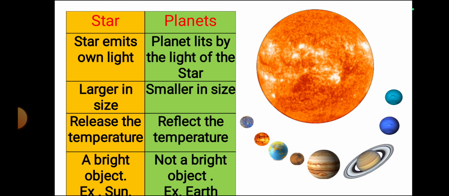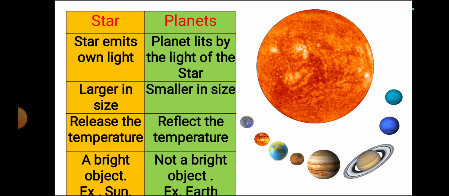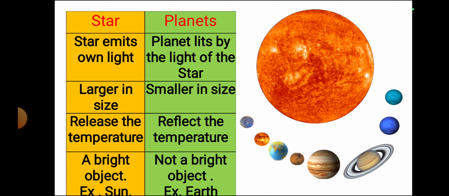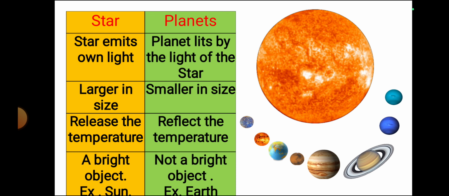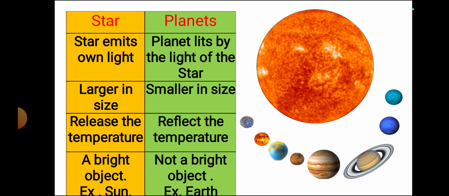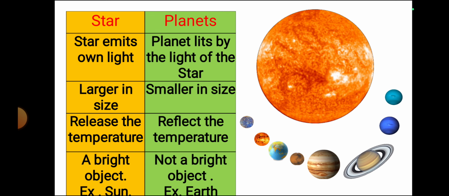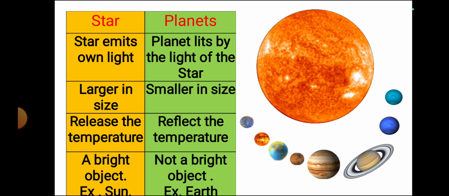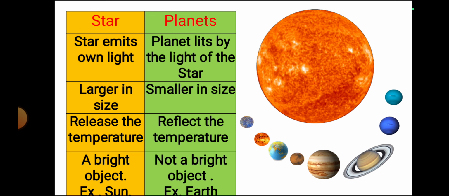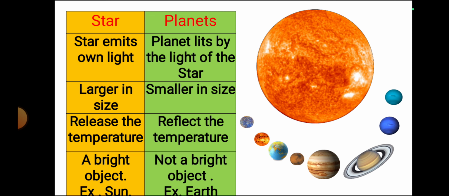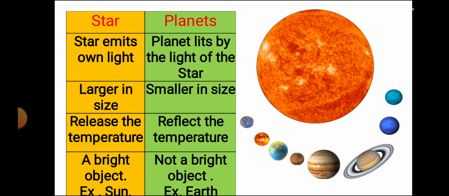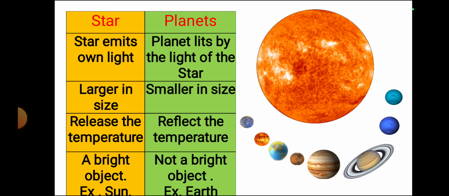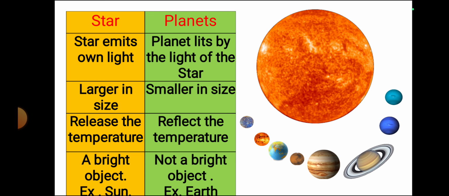So what are the differences between a star and a planet? Star emits its own light, but planets cannot emit their own light. Planets are lit by the light of the star. Star is larger in size. Planets are smaller in size. So observe, this is a star. See how big the star is, and how much smaller the planets are.